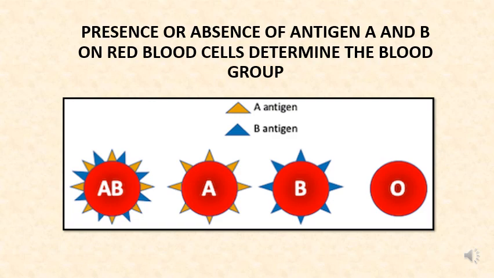There are basically two kinds of antigens, antigen A and antigen B. If you inherited only antigen A on your RBCs, you have blood group A. And if you inherited only antigen B, then you have blood group B. And if you inherited both types of antigens, then you ended up with type AB blood. In the event that both antigens are absent, you would have type O blood. Therefore, we see four major blood groups: A, B, AB, and O.